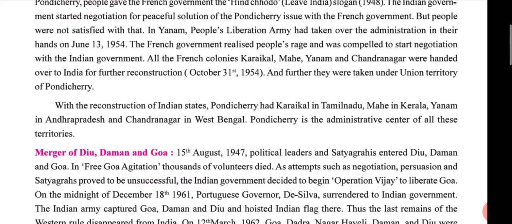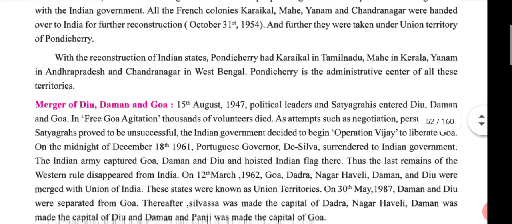With the reconstruction of Indian states, Karaikal went to Tamil Nadu, Mahe to Kerala, Yanam to Andhra Pradesh, and Chandranagar to West Bengal. So Pondicherry is the administrative center of all these territories.